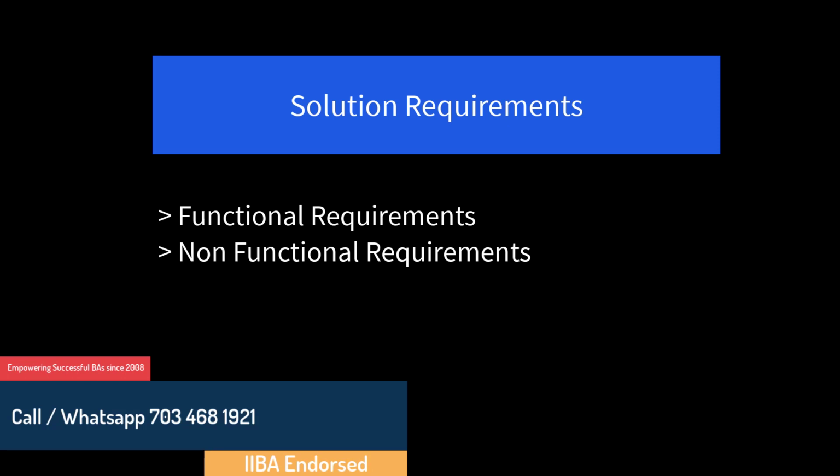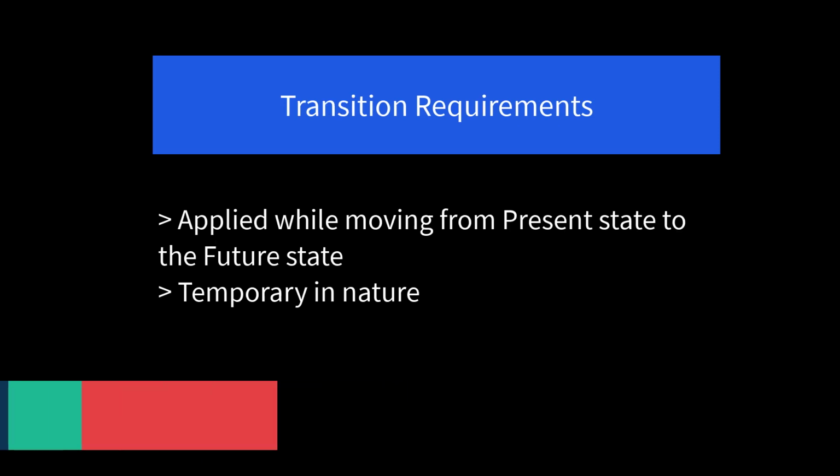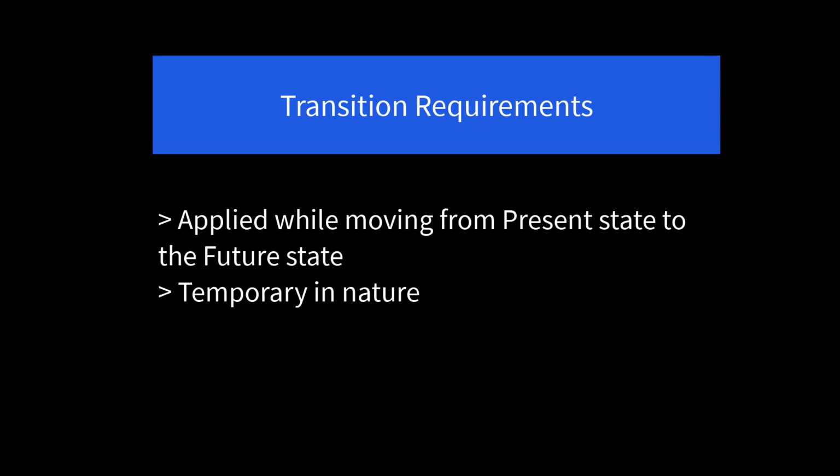Finally, there's also another type of requirement aside from business, stakeholder, and solution requirements. These are called transition requirements. These are those that apply while moving from the present state to the future state. They are temporary in nature, unlike the other requirement types, which are permanent to either the business as a whole, the stakeholders who might be involved, or the type of solutions we are seeking to deploy, because they only apply while we are building out that solution.